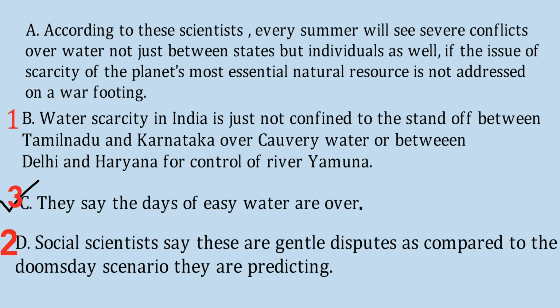So it would make a lot of sense that C comes at the third sentence, because option D, which is the second sentence, says that social scientists say that these are gentle disputes as compared to the doomsday scenario. Okay, and so it follows that the days of easy water are over. So C should be the third sentence, and A should be the fourth sentence.